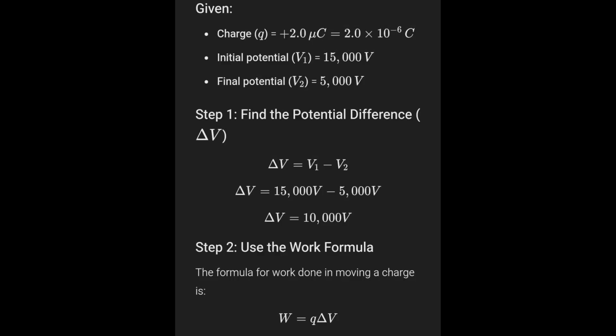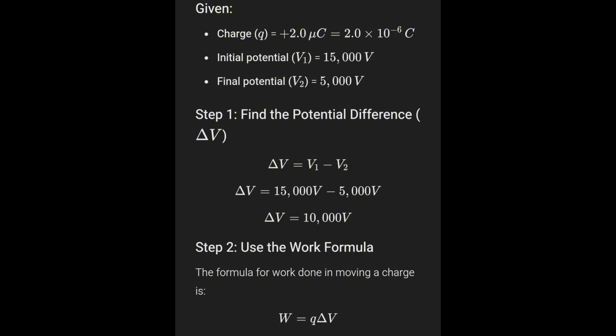For the first step, find the potential difference. Potential difference equals V1 minus V2, which is 15,000 V minus 5,000 V. The potential difference is 10,000 V. You need to subtract that.